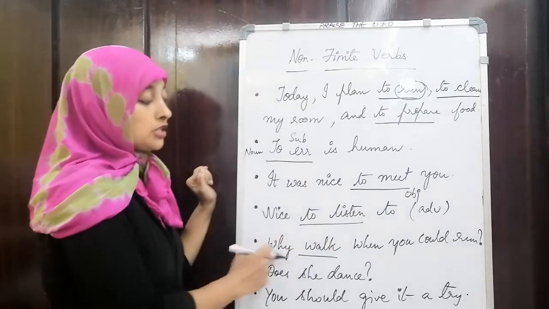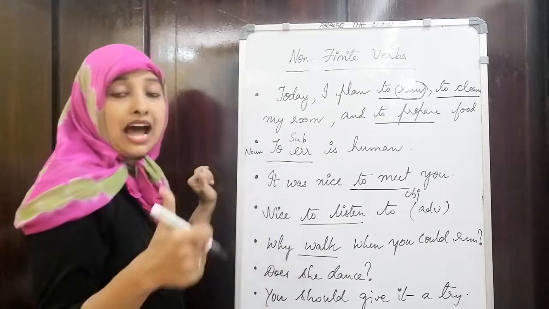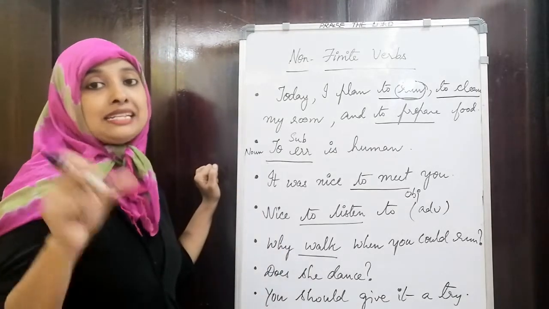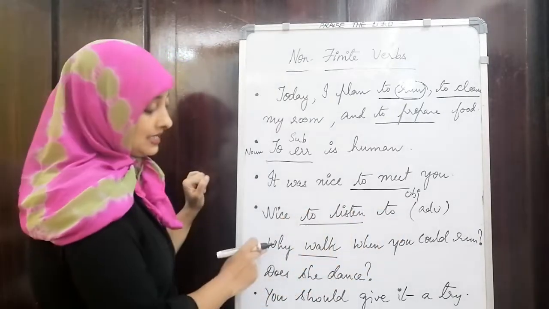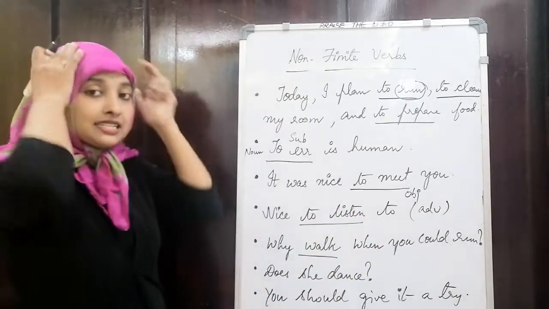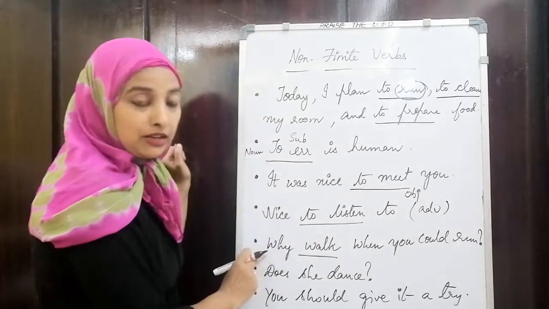Here it is a question form. Why walk? After a question word, after why, it will come immediately. So why walk when you could run? So this is a bare infinitive, and this is also a question type of sentence.